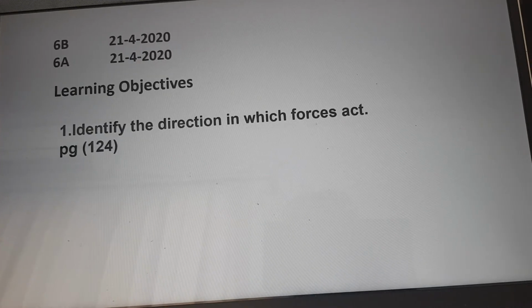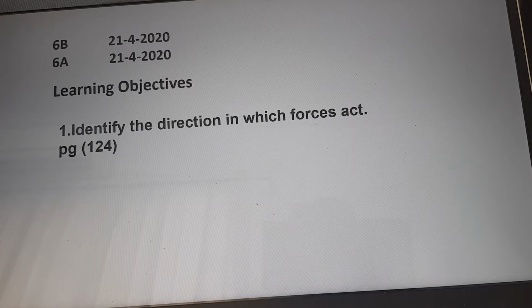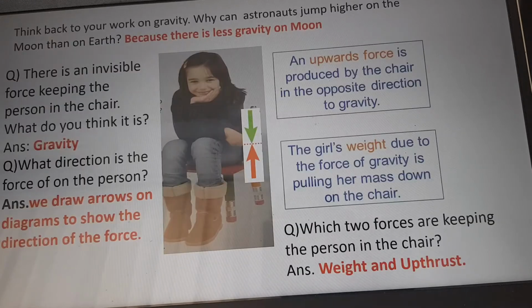Good morning, students. Today we are going to identify the direction in which forces act. Think back to your work on gravity. Why can astronauts jump higher on the moon than on Earth? The moon has less gravity, so astronauts can jump higher.